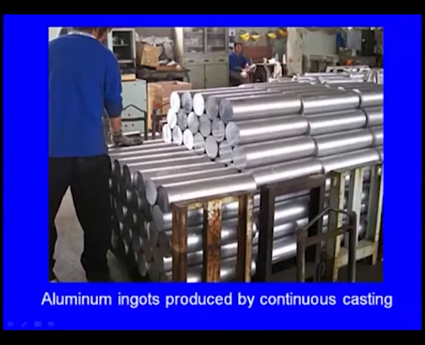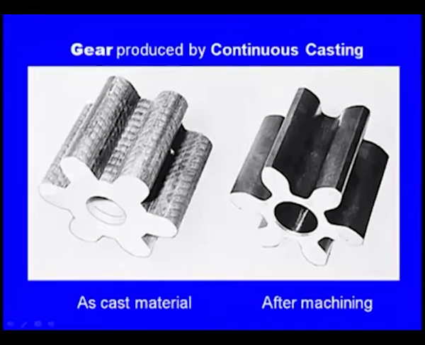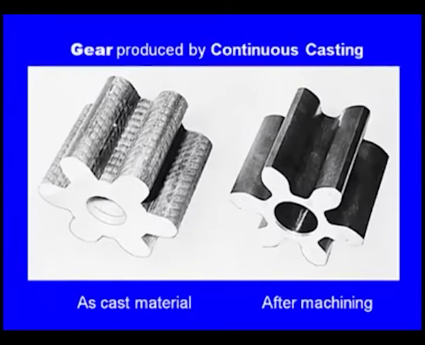And here we can see these are all the aluminum ingots manufactured by continuous casting. And here we can see these are the gear blanks. This is a gear blank. This was manufactured by continuous casting, meaning inside there is a mold, and the cross section of the mold was similar to the gear blank profile. And this is as-cast material. Afterwards it was machined, and after machining we got the gear like this. So gears are also manufactured by continuous casting.